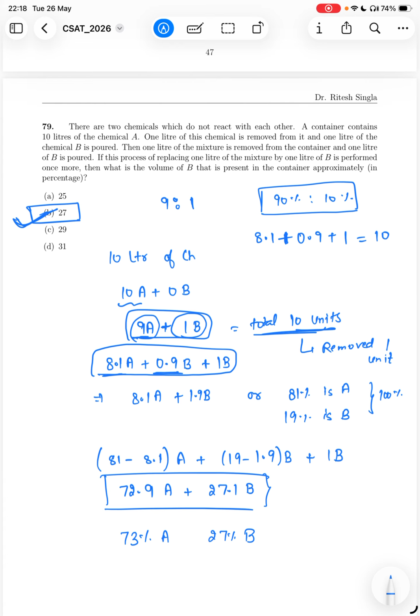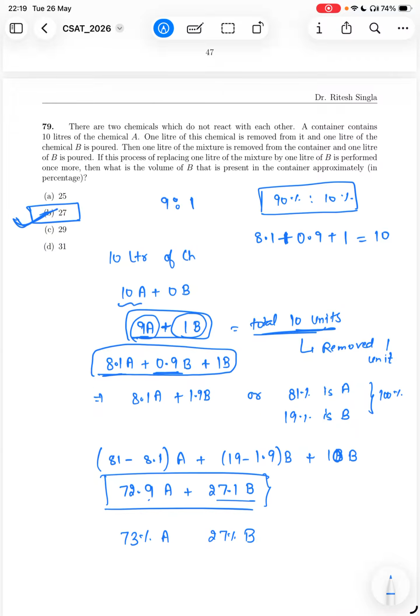Now if I am again removing 10% of each item, what mixture will be left? 81 minus 8.1 liter of A and 19 minus 1.9 of B, plus you are adding again, so here will be 10. So when I am doing it with 81 and 8.1, I have just multiplied by 10, so it will not make much of a difference. Okay, so it will be 72.9 of A and 27.1 of B, just to make it in percent.